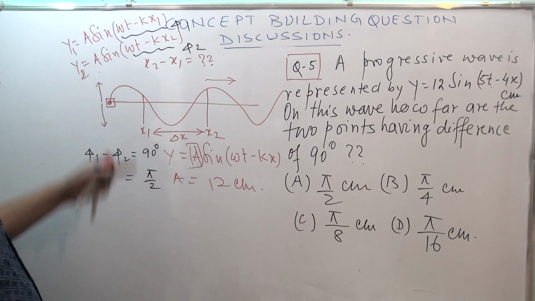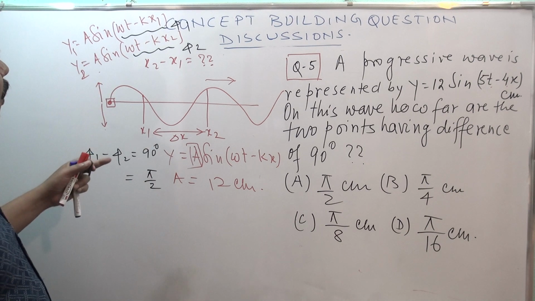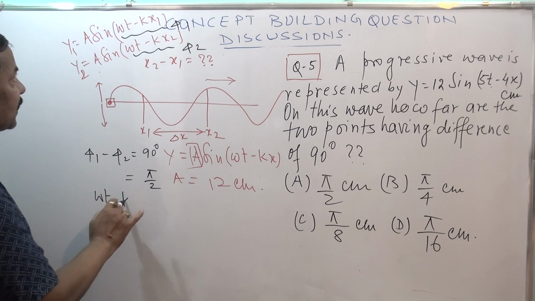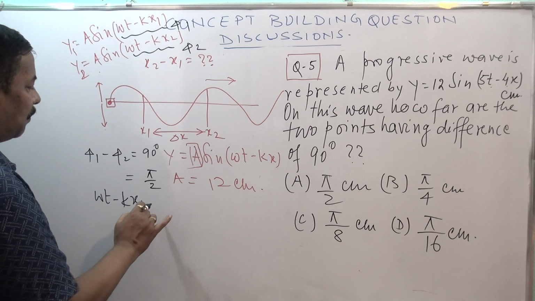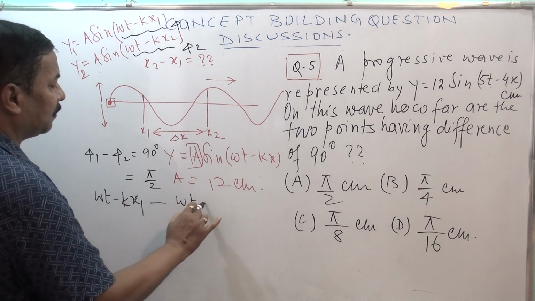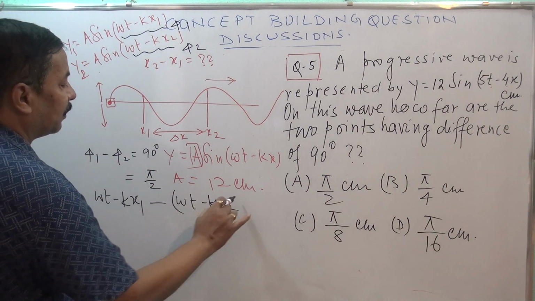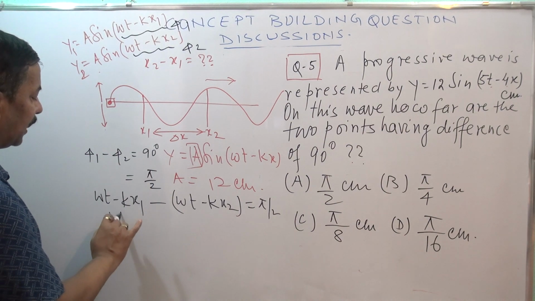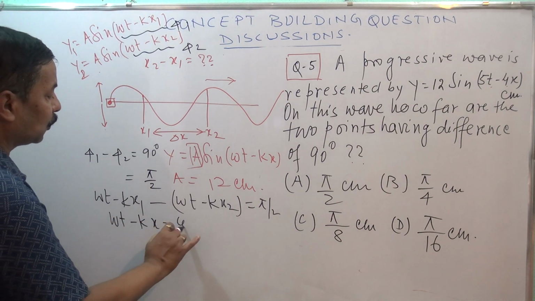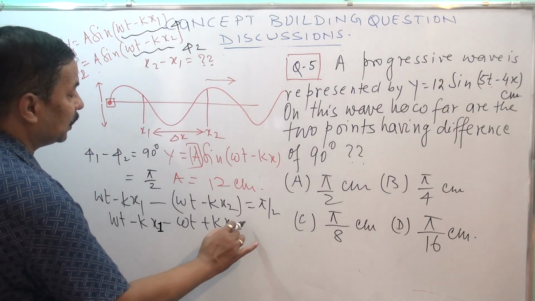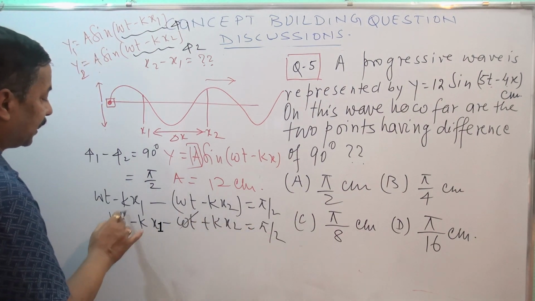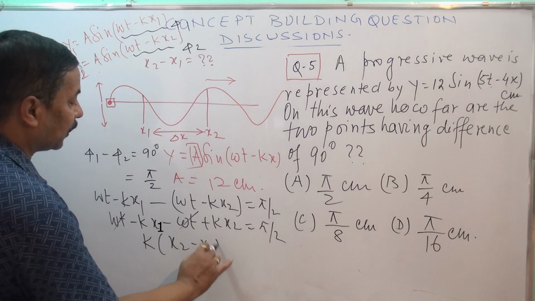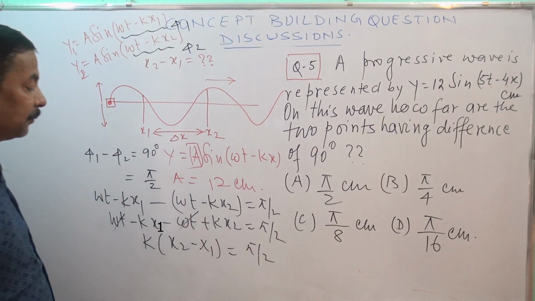And what is φ1? φ1 minus φ2 is (ωt − kx1) minus (ωt − kx2), equal to π/2. So ωt − kx1 − ωt + kx2 = π/2. ωt will cancel, and we get k(x2 − x1) = π/2.